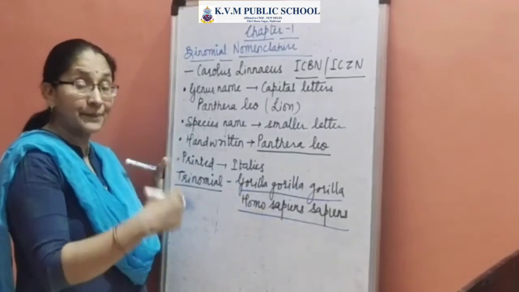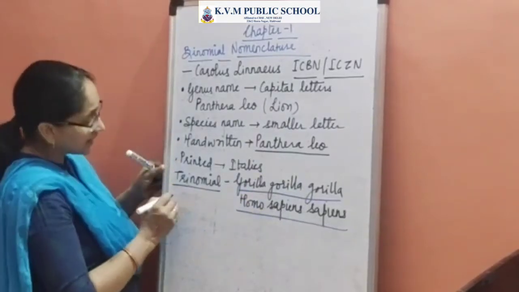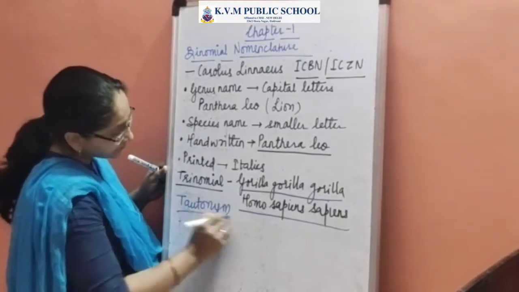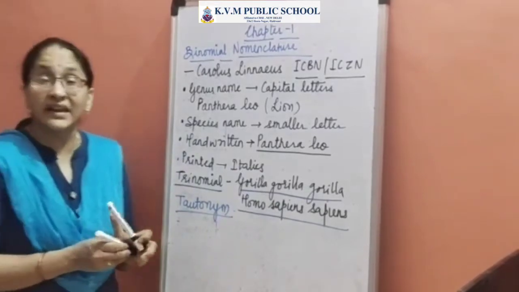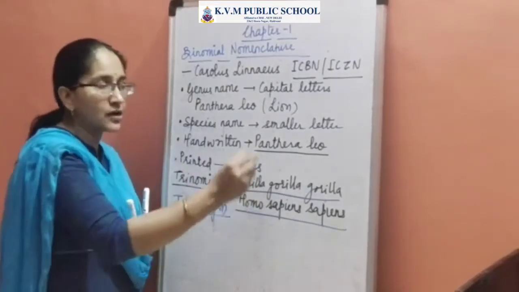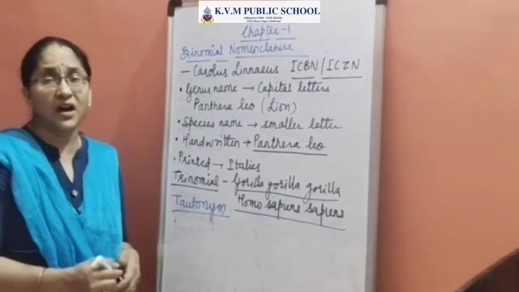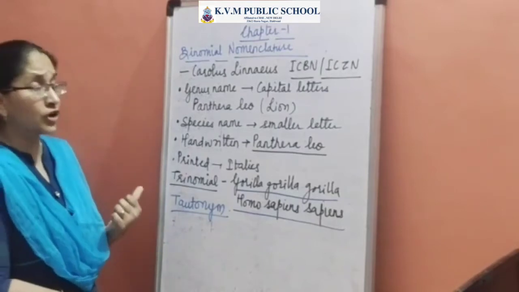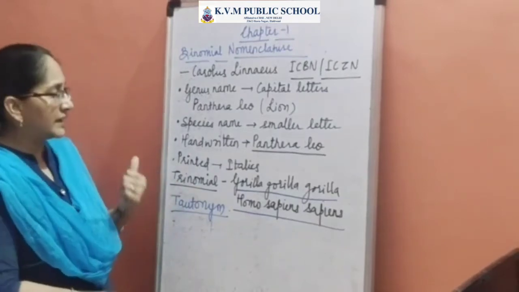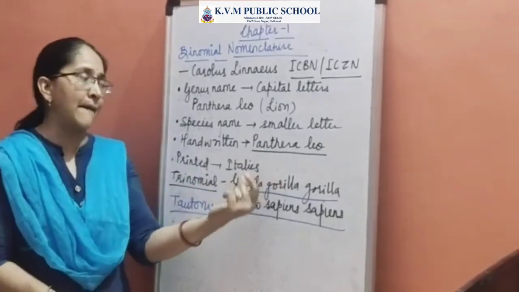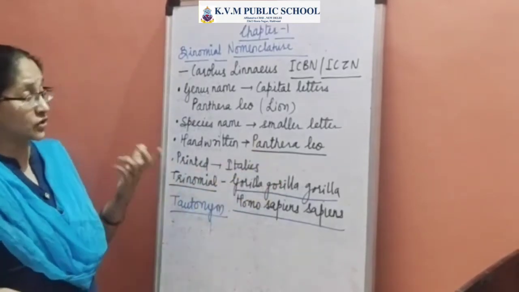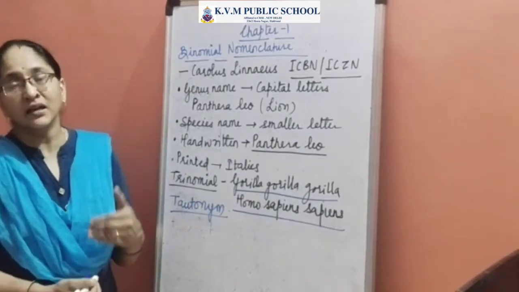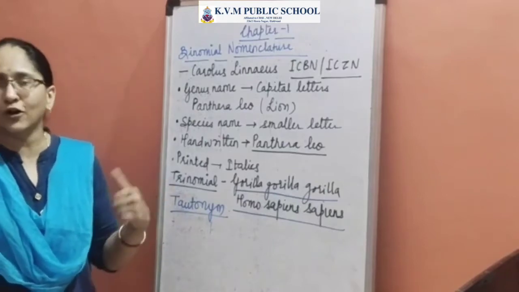In this trinomial system, Gorilla gorilla gorilla is getting repeated. That happens in case of animals. And if it gets repeated, then there is a term which is used, referred to as tautonym. So tautonym is a terminology which is used when the name gets repeated, like Gorilla gorilla gorilla. Tautonyms are not found in case of plants. When we take the example of plants, it's not a common occurrence. So it's not a rule, but yes, in the trinomial system, one example is Gorilla gorilla gorilla, and we have also got Homo sapiens sapiens. We could also write it as Homo sapiens linn, because the binomial system was proposed by Carolus Linnaeus.